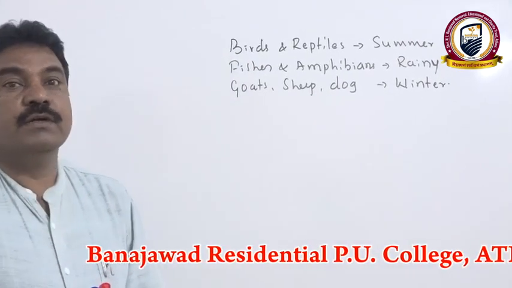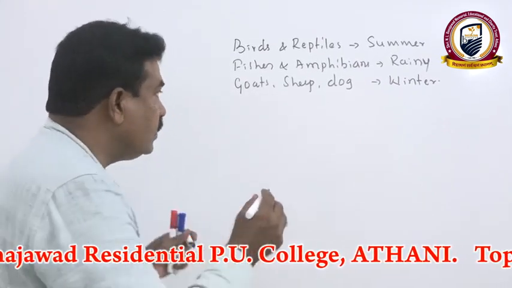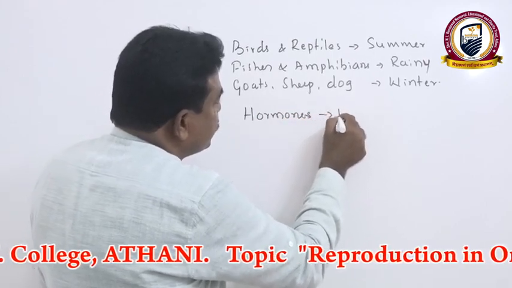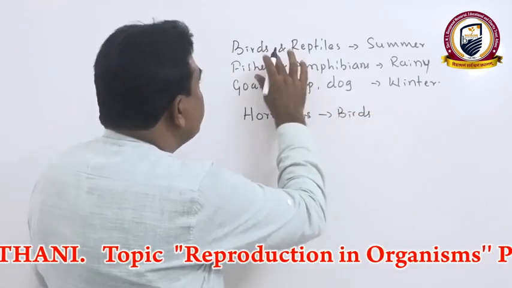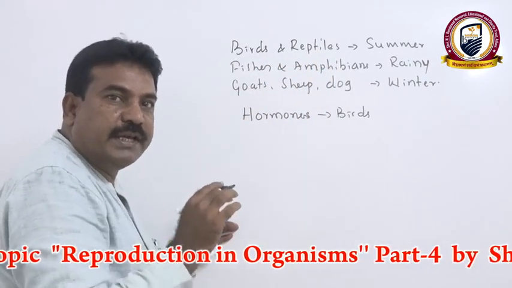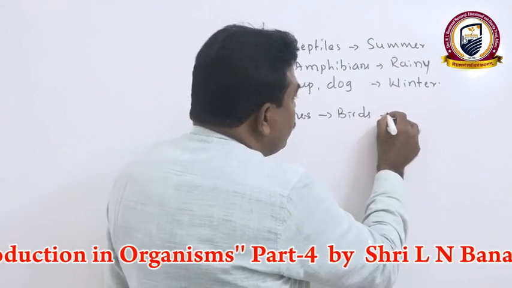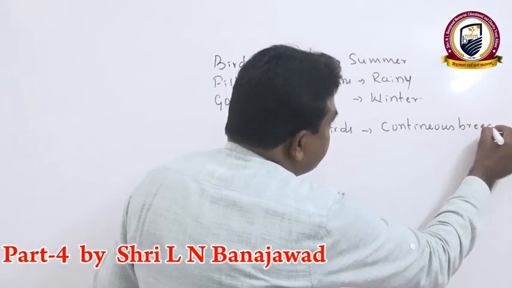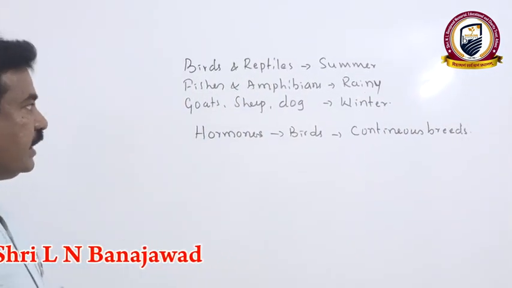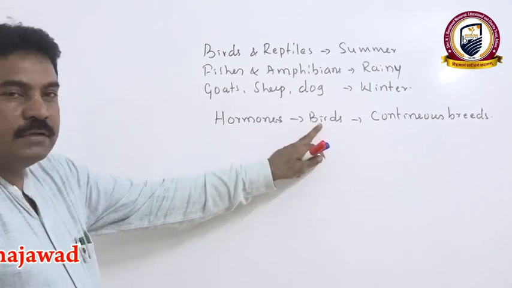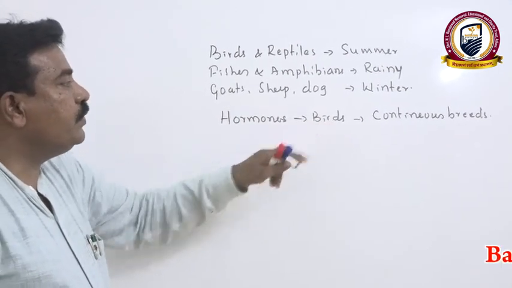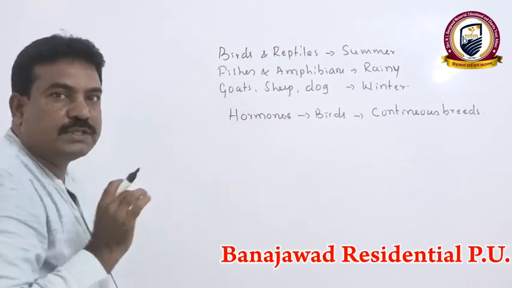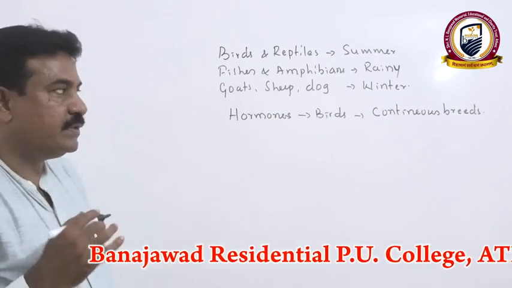But recently, for human welfare, we induce some hormones in birds. As a result, although birds are seasonal breeders that lay eggs only during summer, now we make them continuous breeders by injecting certain hormones. Like that, commercially we can get eggs, as the seasonal breeder is modified into a continuous breeder by inducing certain hormones which are responsible for continuous production of eggs.